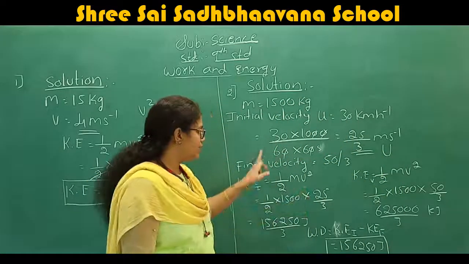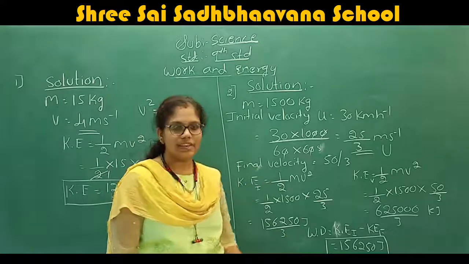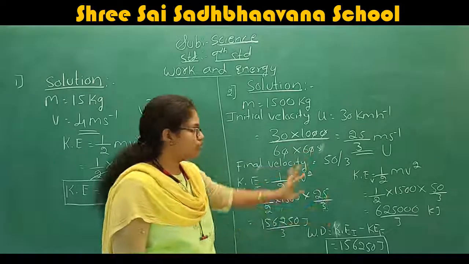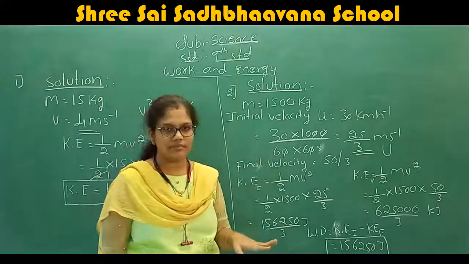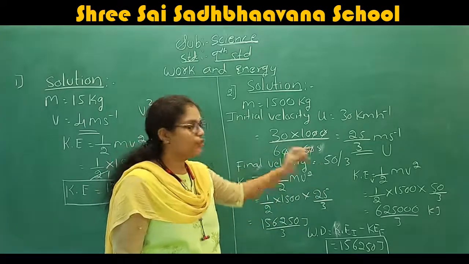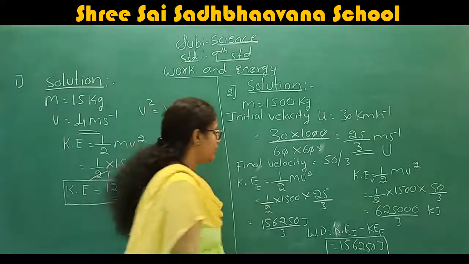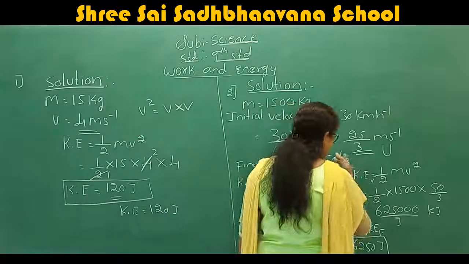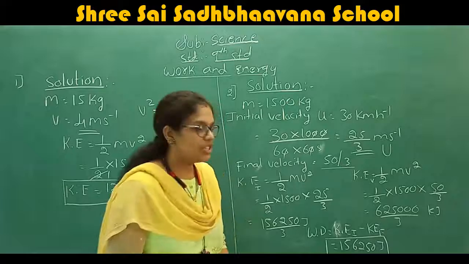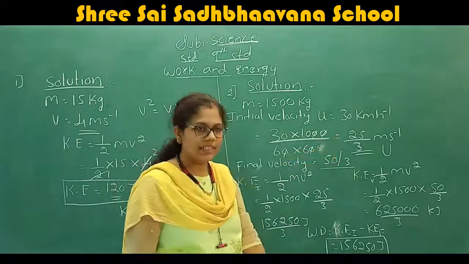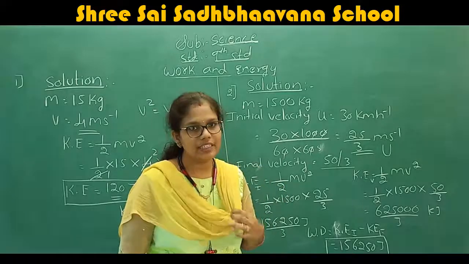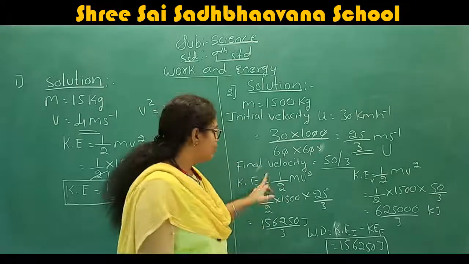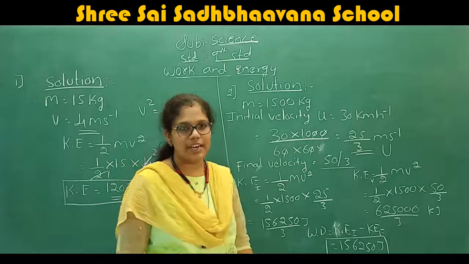After getting the initial velocity, in the question they have also given the final velocity. Do it as it is. They have given 60 into 1000 by 60 into 60. Like that, you get 50 by 3 as the final velocity. The initial velocity is 25 by 3. So you get the initial velocity and you get the final velocity.